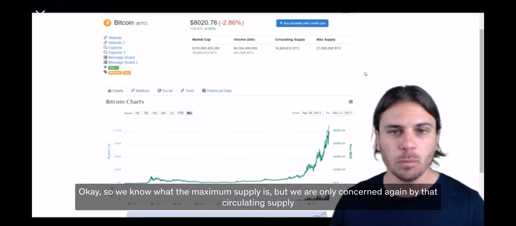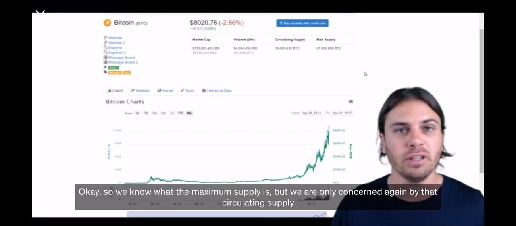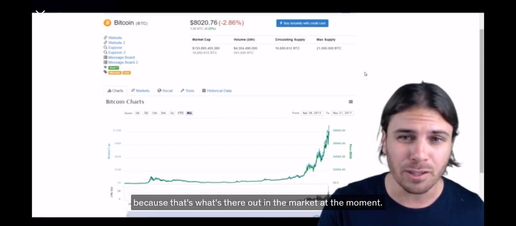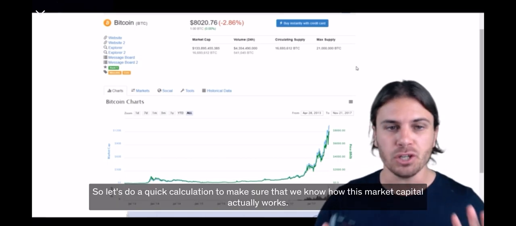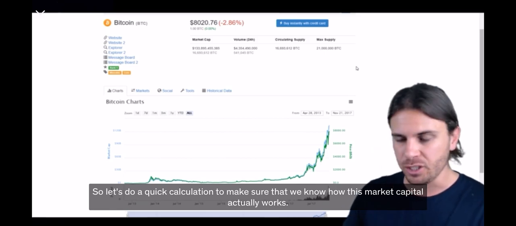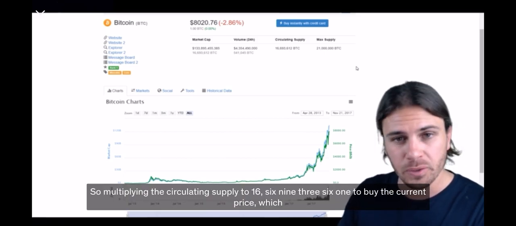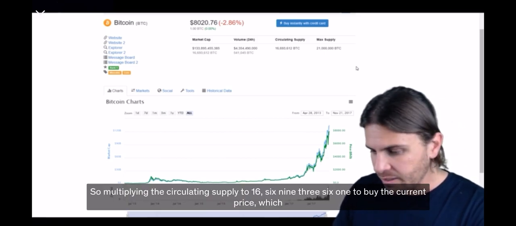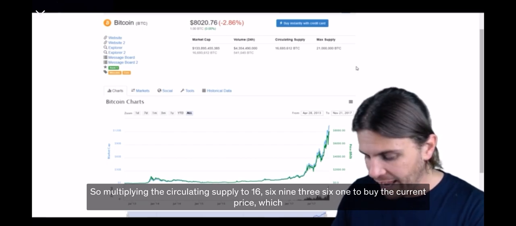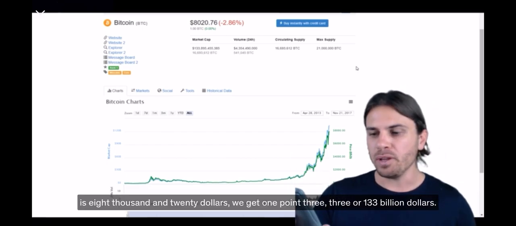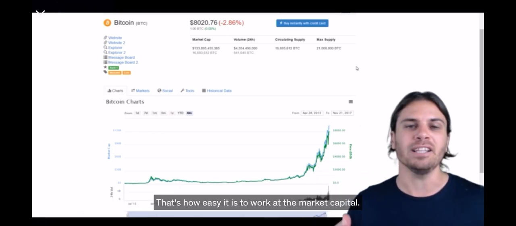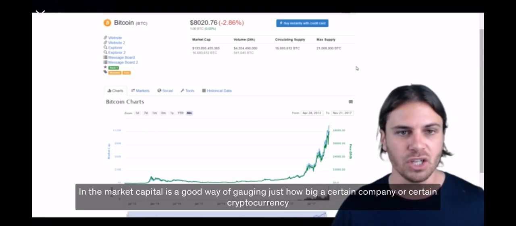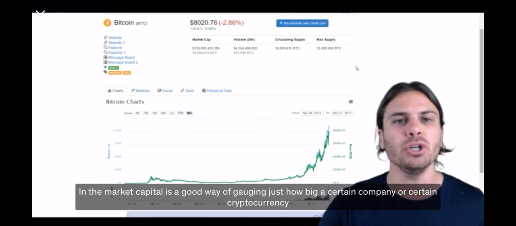Okay, so we know what the maximum supply is, but we are only concerned again by that circulating supply because that's what's there out in the market at the moment. We don't want to worry about the maximum supply just at this point. So let's do a quick calculation to make sure that we know how this market cap actually works. Multiplying the circulating supply, which is 16,693,612, by the current price, which is $8,020, we get $133 billion. That's how easy it is to work out the market cap, and the market cap is a good way of gauging just how big a certain company or a certain cryptocurrency is.